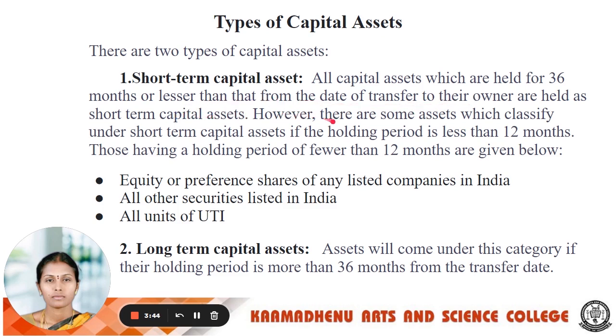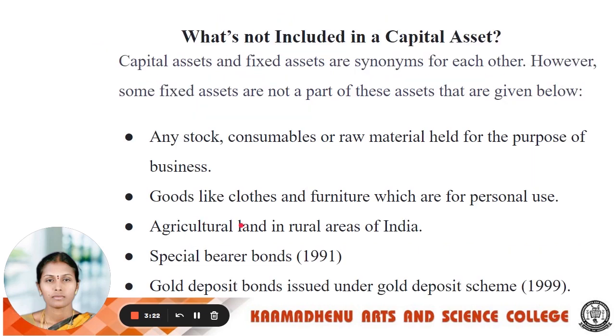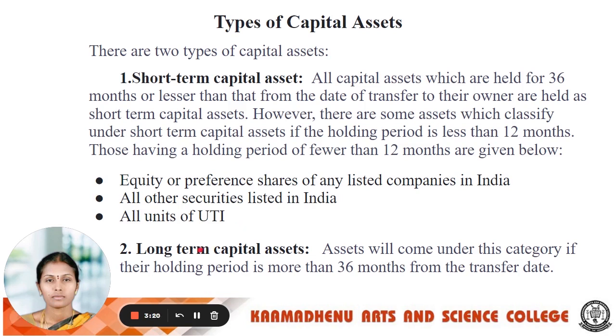However, there are some assets which are classified under short-term capital assets if the holding period is less than 12 months. For example, equity shares, preference shares, all other securities issued by an Indian company, and also all the units of UTI.